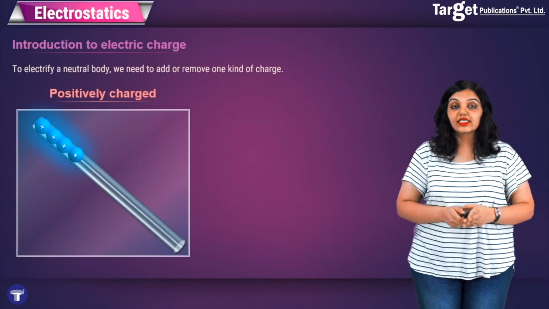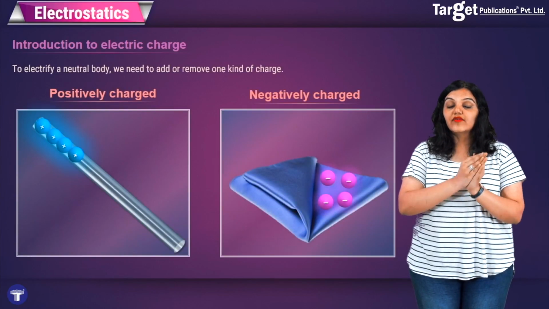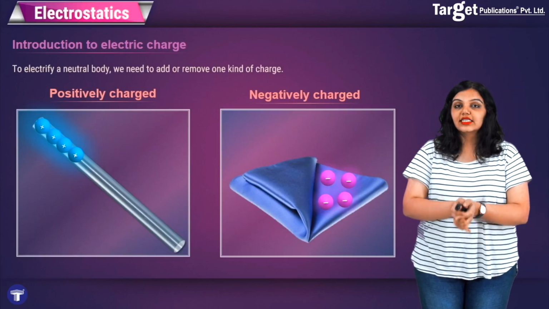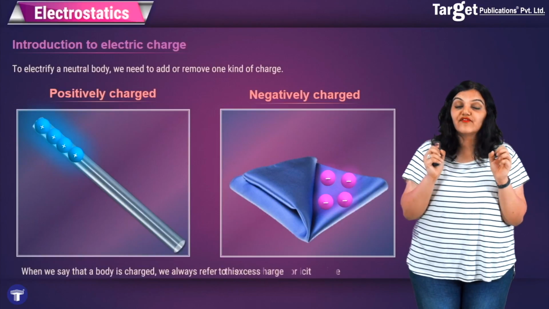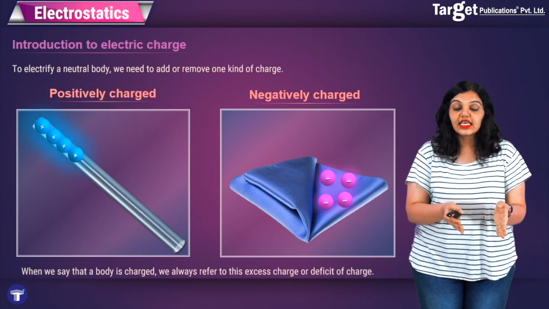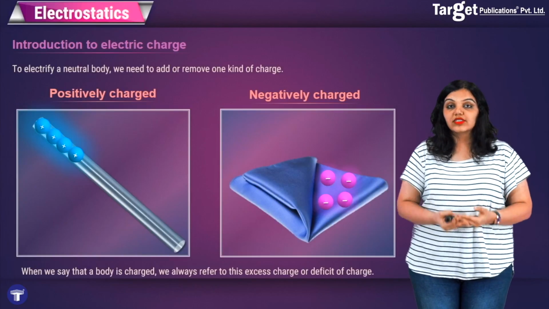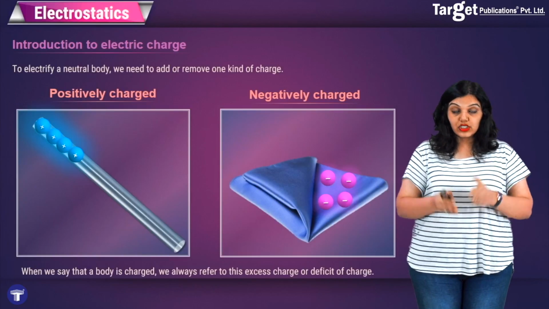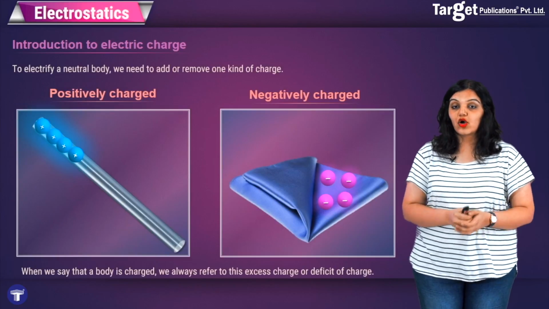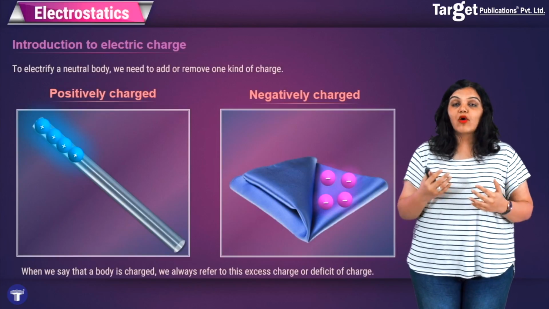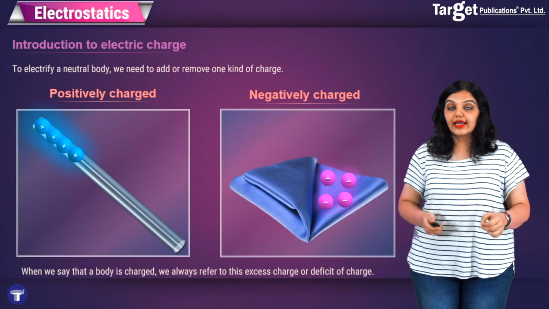For example, in the case of the glass rod and the silk cloth, the glass rod was actually giving away electrons, and therefore the glass rod, which is positively charged, is suffering from a deficit of electrons. So it is suffering from a deficit of negative charge and it has extra positive charge. On the other hand, the negatively charged silk cloth has extra electrons and is suffering from a deficit of positive charge. So in general, bodies get charged due to the deficit or the excess of one kind of charge.